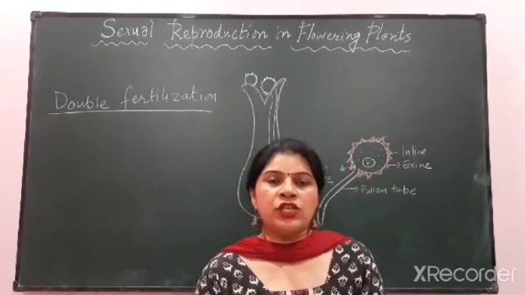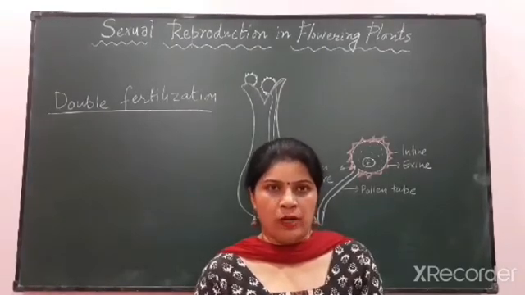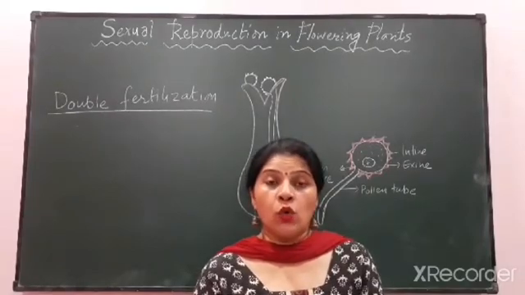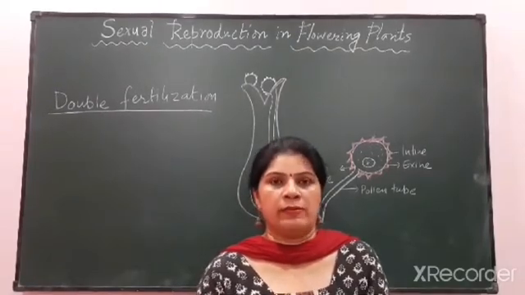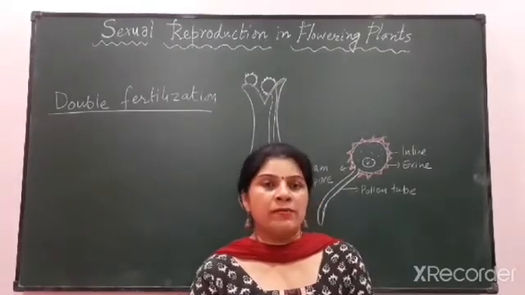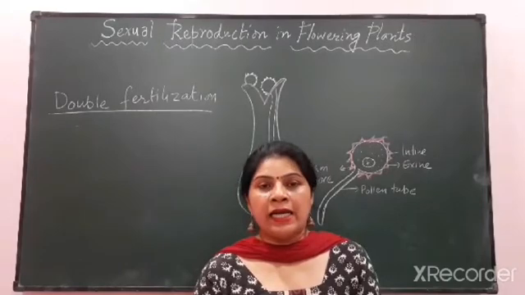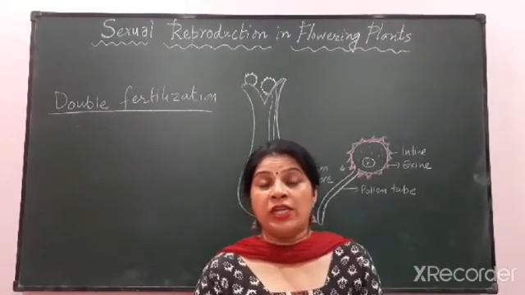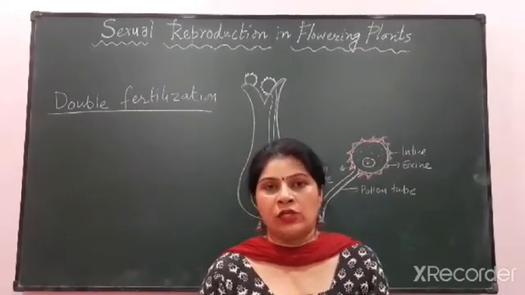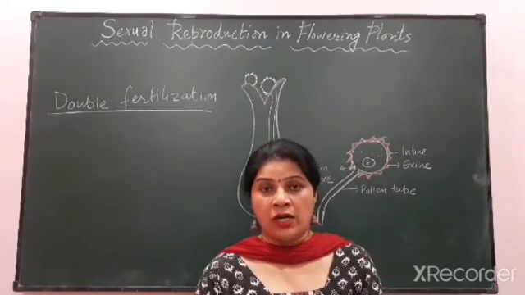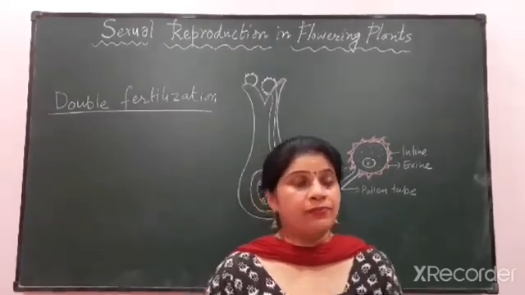Double fertilization is a unique feature of angiosperms. What does it mean? That this character is present only in case of angiosperms. And angiosperms are the dominant flora of the world. So we can say that double fertilization is an advanced character of angiosperms. Now, how does this double fertilization occur? Let's discuss it.